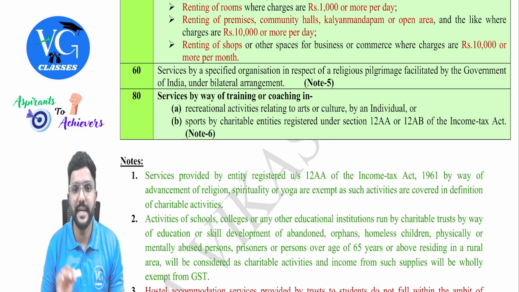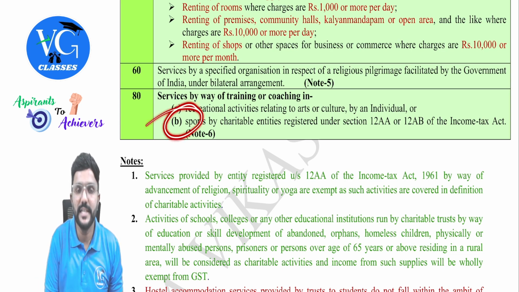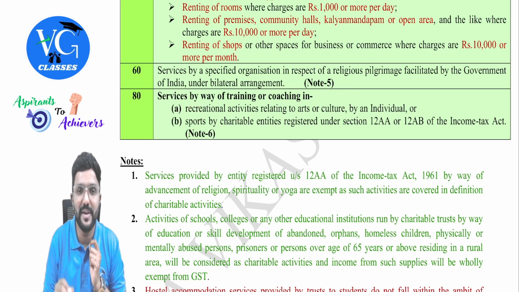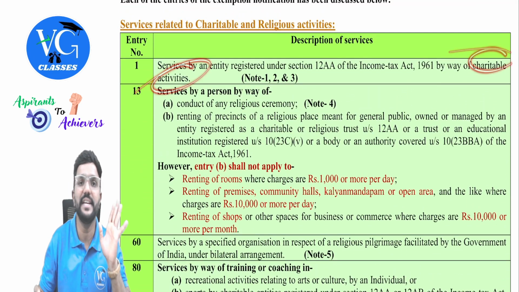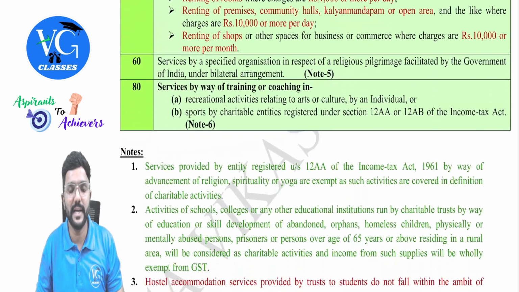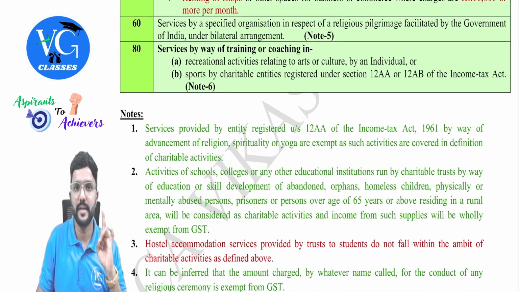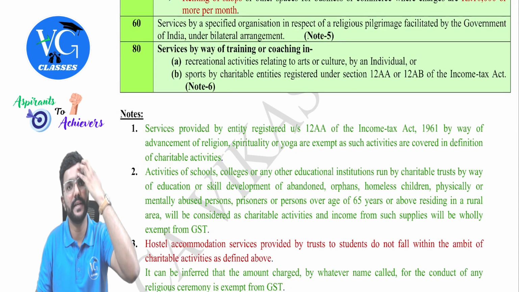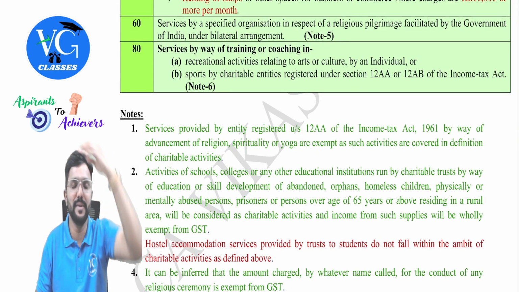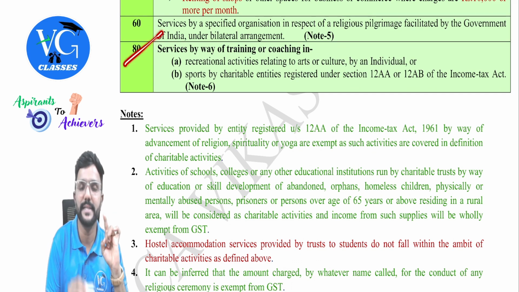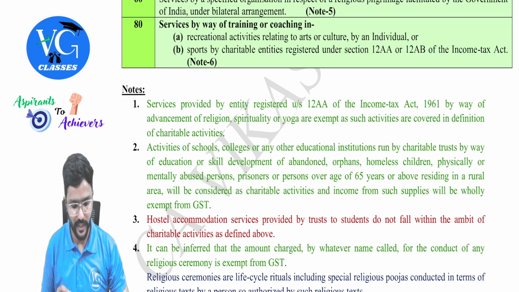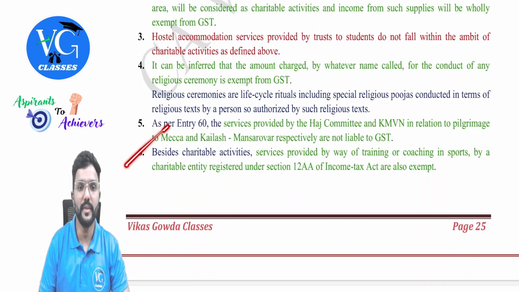Sports by charitable entities registered under section 12AA or 12AB of the Income Tax Act. Okay, guys, please be careful. If there is any sports training provided by a charitable entity, it is not a part of charitable activities. So it is not covered in entry 1, but it is separately covered in entry 80. Sports training provided by a charitable entity is not a part of charitable activities, but it is separately exempt as per entry 80. Okay, I have given note 6 for it.